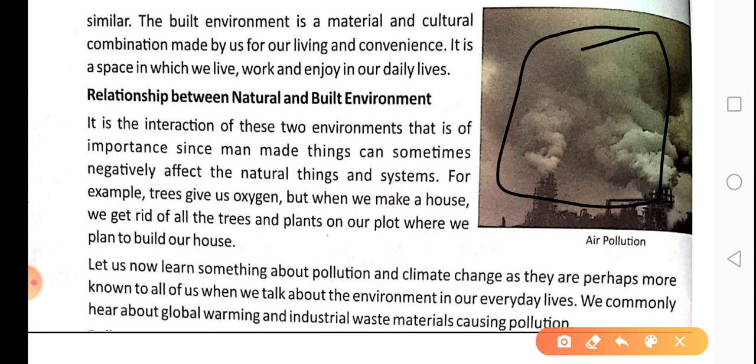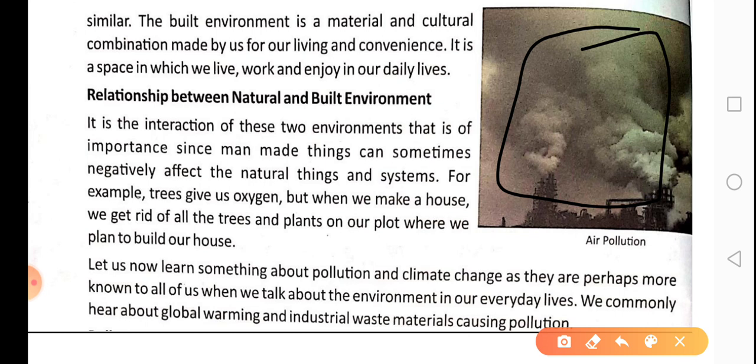Now imagine all the dirty water that comes out of these factories. Imagine all the smoke that comes out of these factories and out of the vehicles. Where do you think that dirty water goes? Where do you think these contaminated gases go? The dirty or contaminated water is thrown into the rivers and it is polluting the water sources for us.